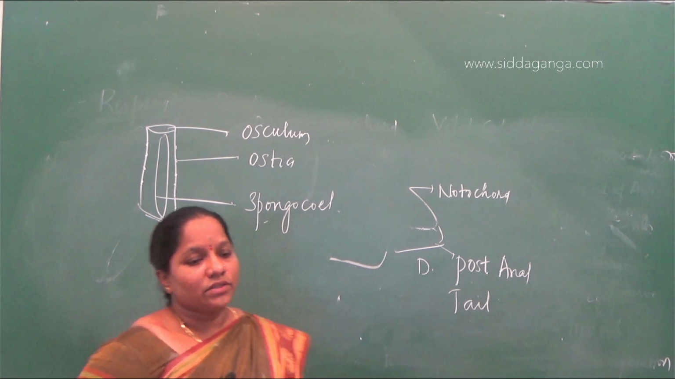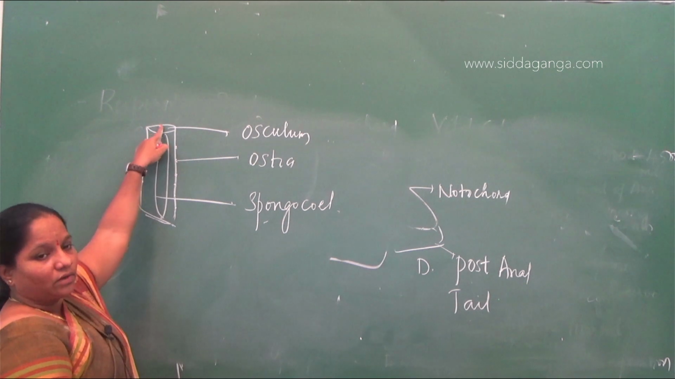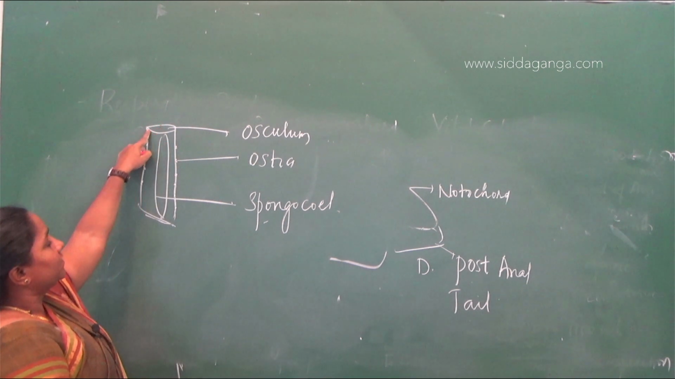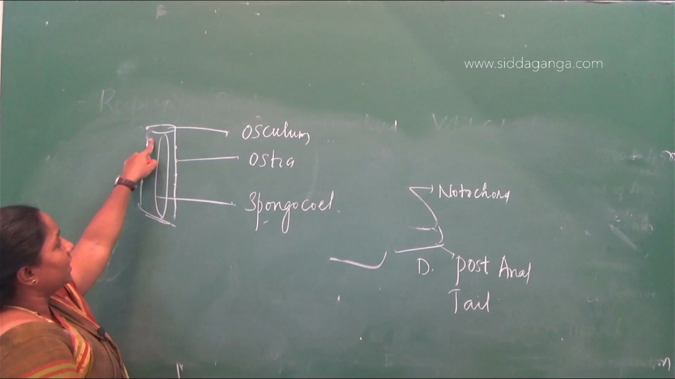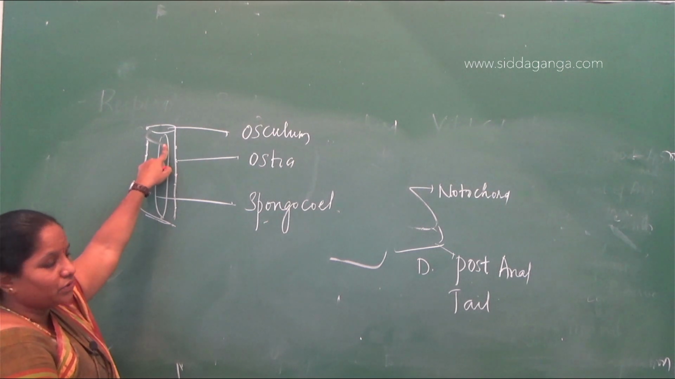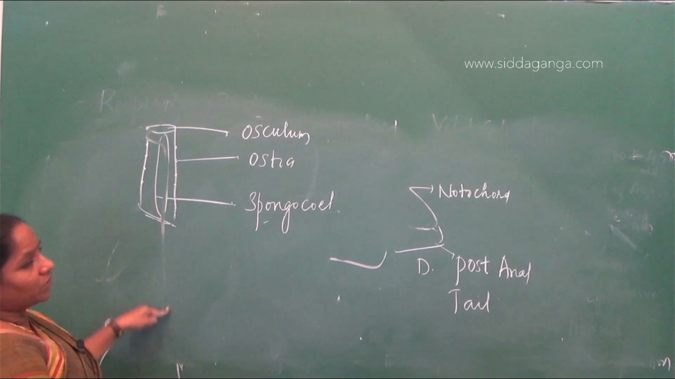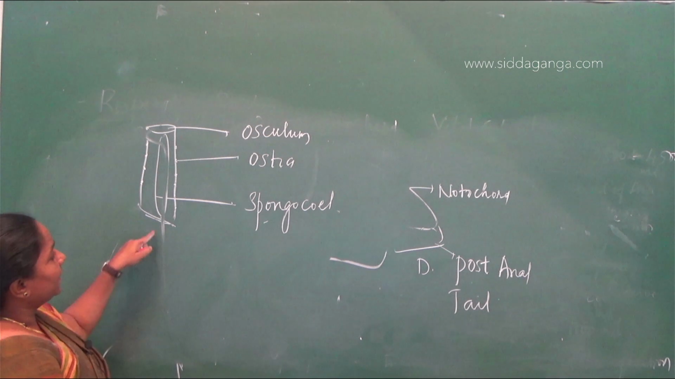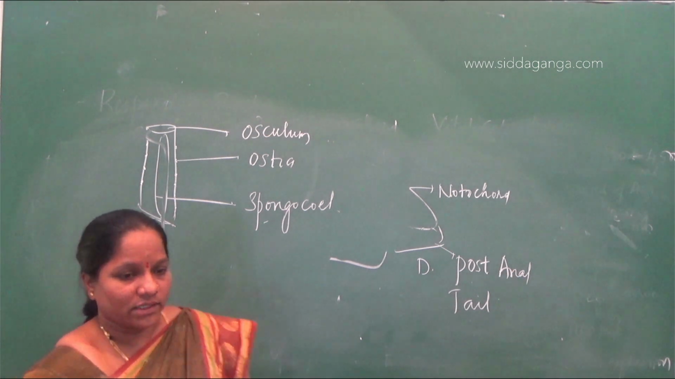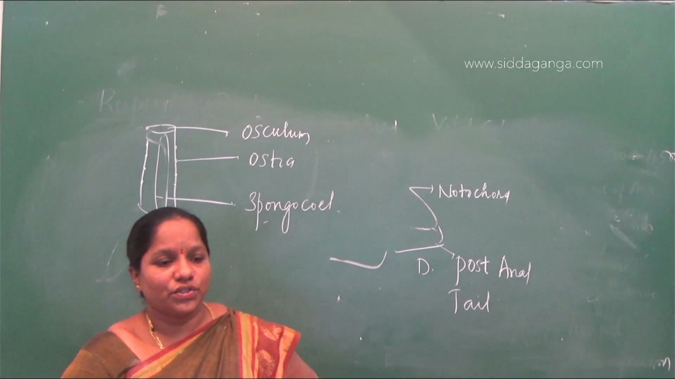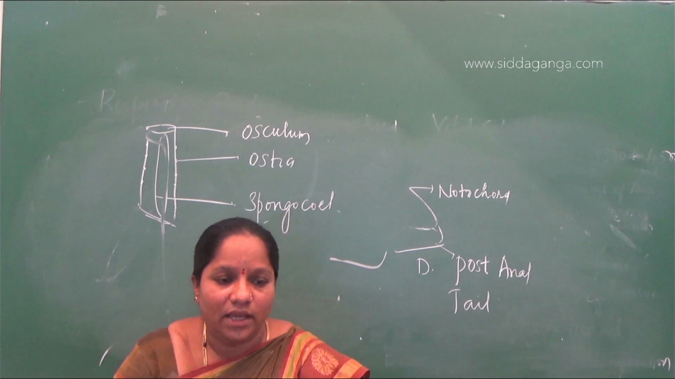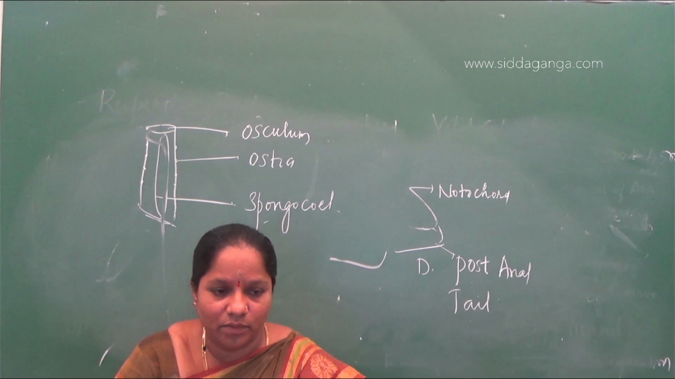See here. The large opening is the osculum, then it goes to the ostia, then it goes to the cavity called spongocoel, then the water is going to come out. That is the path here. So the answer will be osculum, ostia, spongocoel and exterior. The water is going to come out.